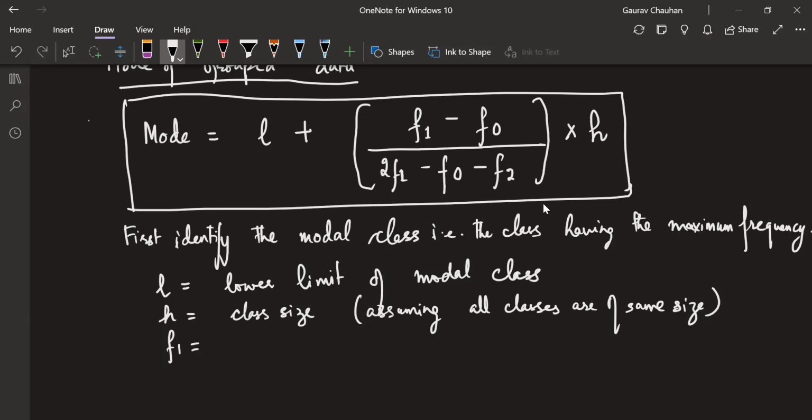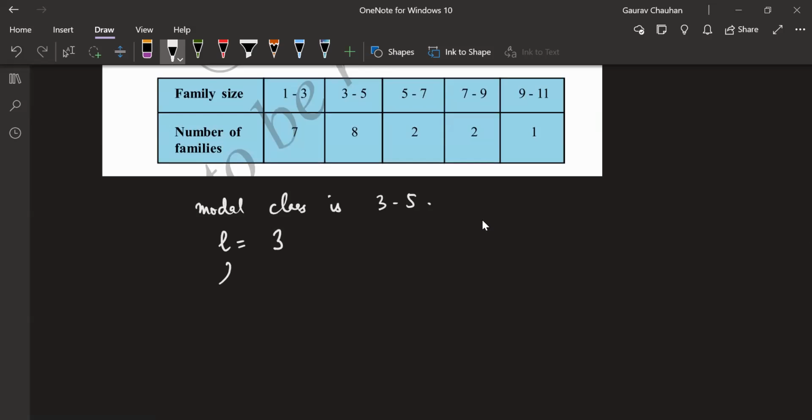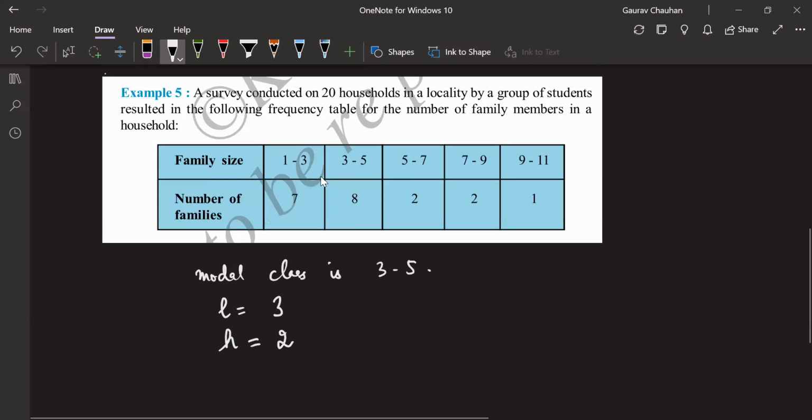So let's come back to this. Can you tell me what will H be here? Sir, 2. How are you finding 2? Sir, because 5 minus 3 is 2. But all class sizes should be the same, no? 11 minus 9 is 2. 9 minus 7 is 2. 7 minus 5 is 2. 3 minus 1 is 2. So my class size here is 2. That's my second thing.